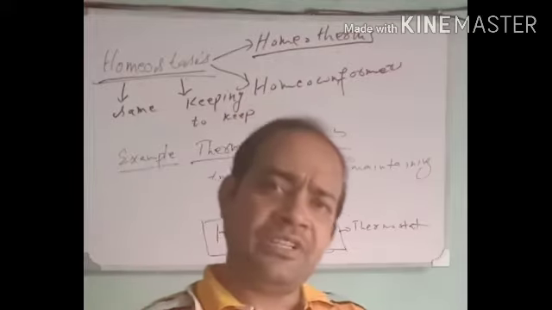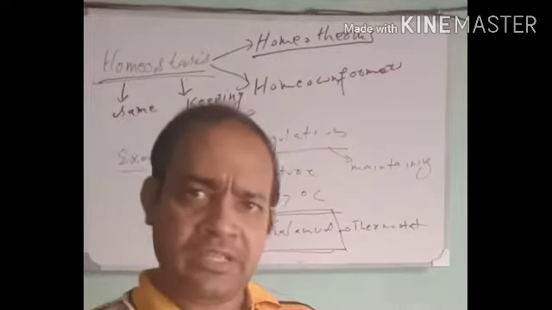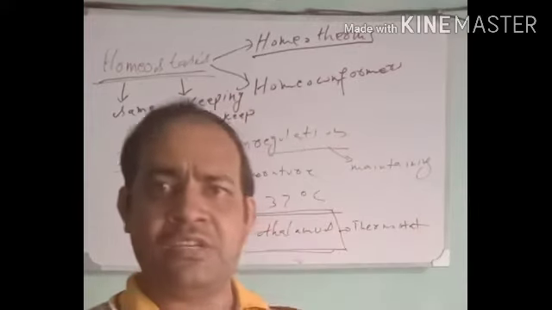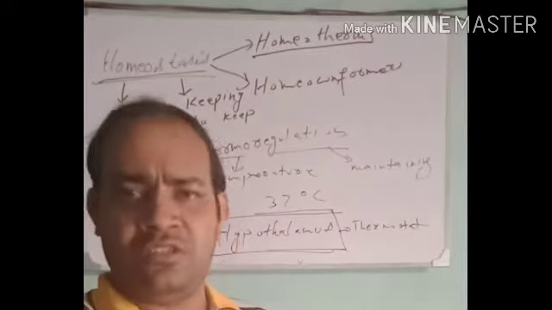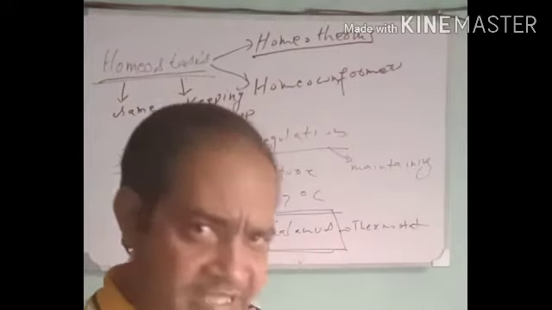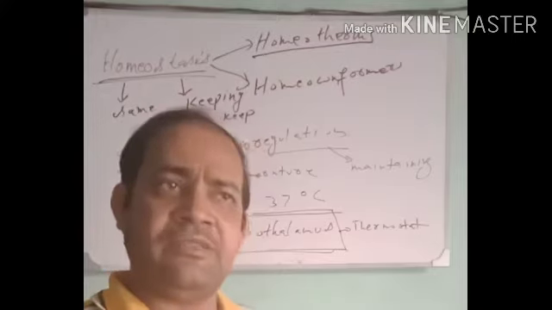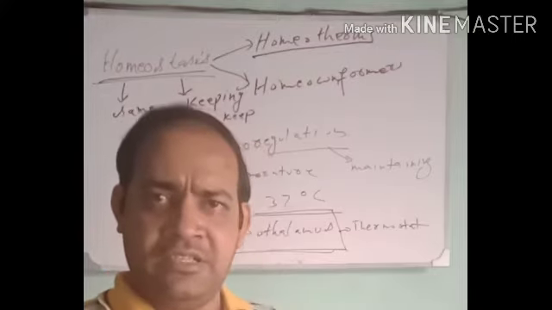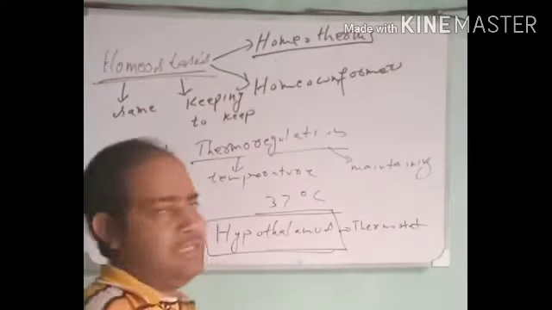Instead, the temperature of the body is kept always at 37 degrees Celsius. When it is cold, when it is very chilly around you, when it is winter, your body temperature does not decrease too much. It does not even decrease, it remains at 37 degrees Celsius, not even a bit lower.